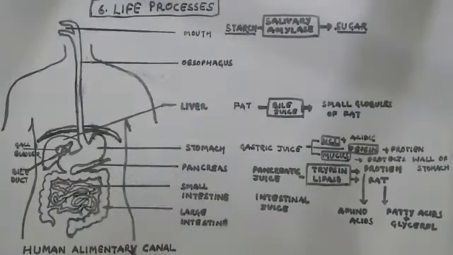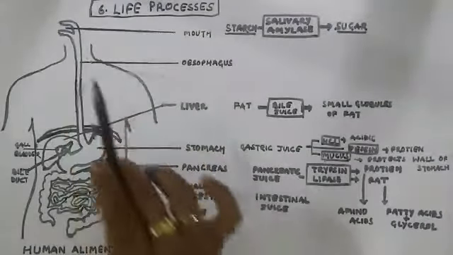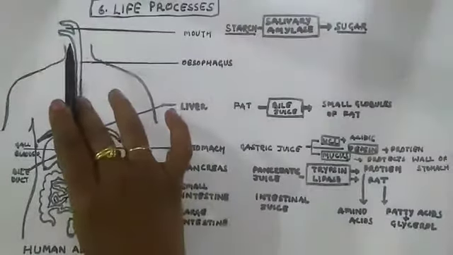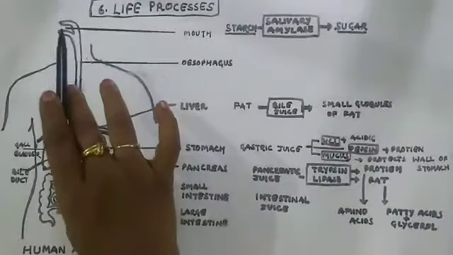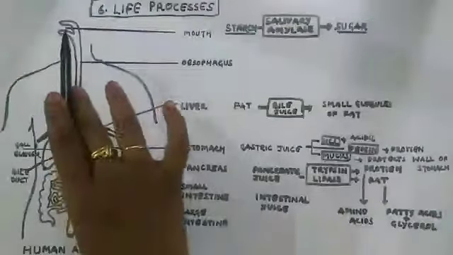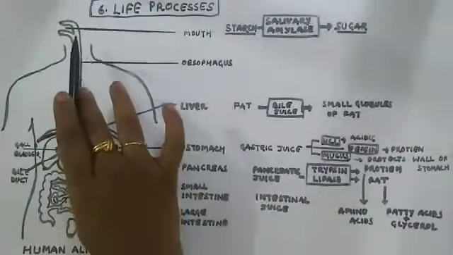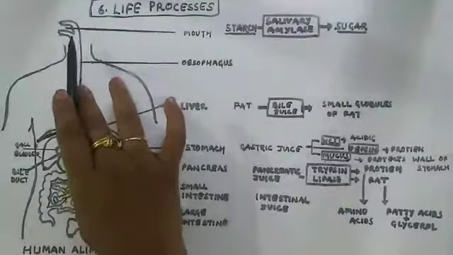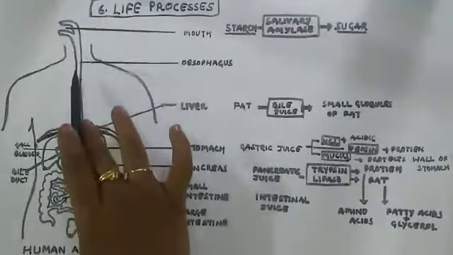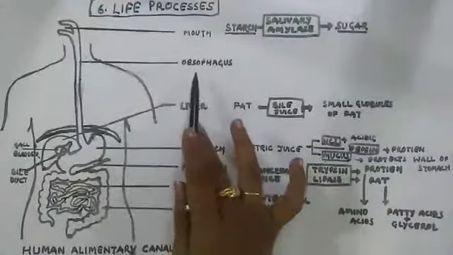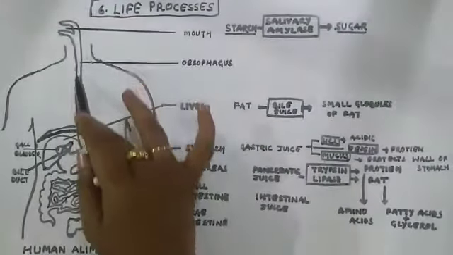In this lecture, we will study all the different organs of the human alimentary canal as well as the functions of the digestive system. I am going to start from the first organ, that is the mouth. The mouth contains teeth and tongue, by which we get the taste. We chew the food into smaller particles, and then it is passed to a food pipe named the esophagus.